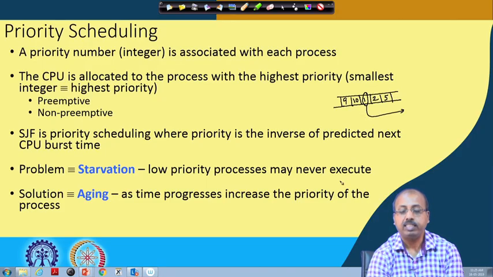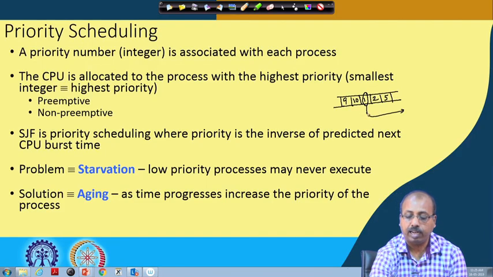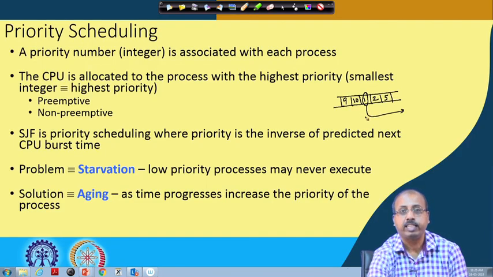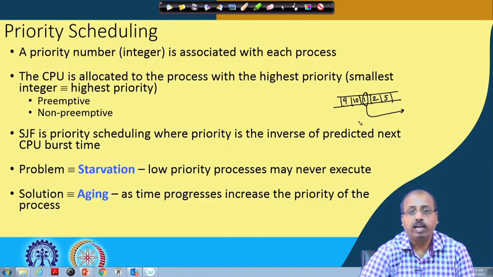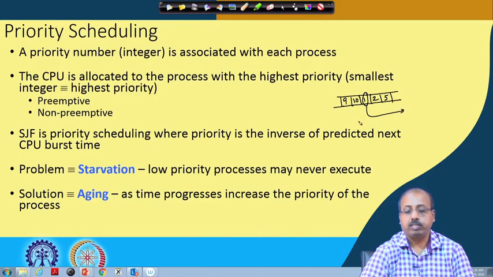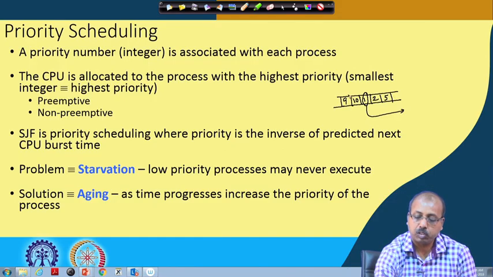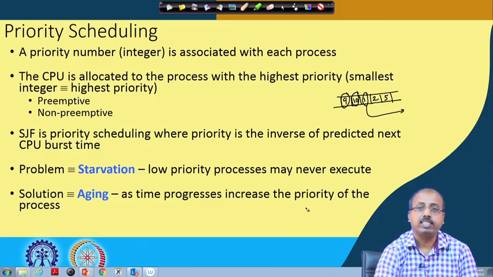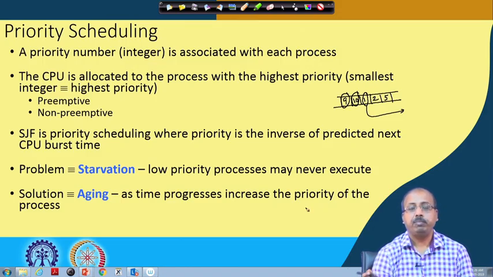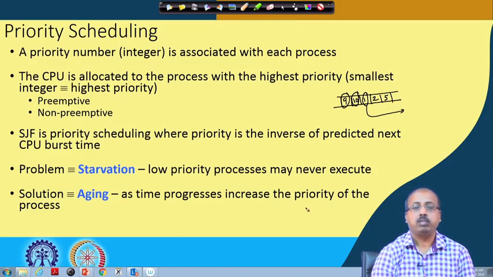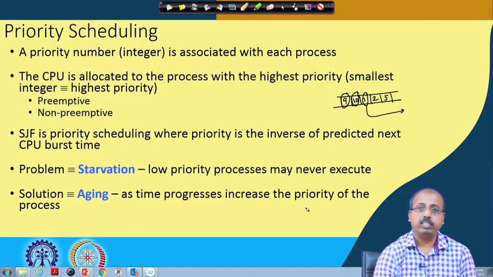But what can happen is that there may be a large number of incoming processes, a continuous flow of higher priority processes coming to the system. As a result, the processes with priority values 9 or 10 may not get a chance for execution at all. Maybe the process came to the system quite early, but due to the flow of higher priority processes, it could not get a chance for execution.